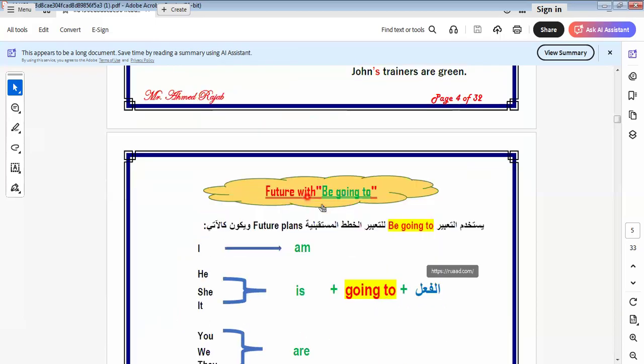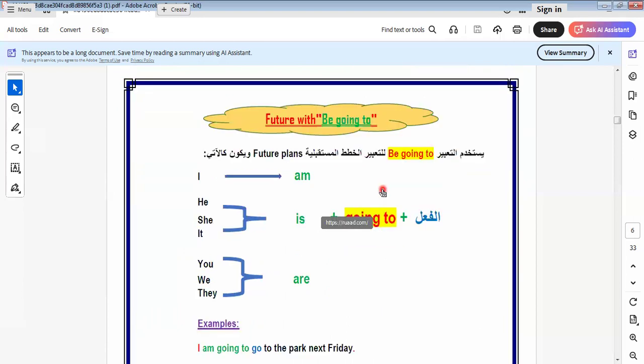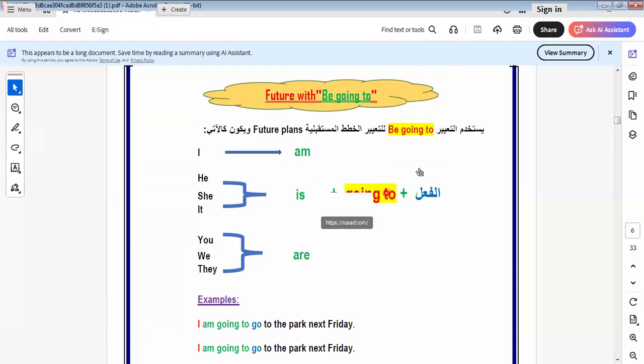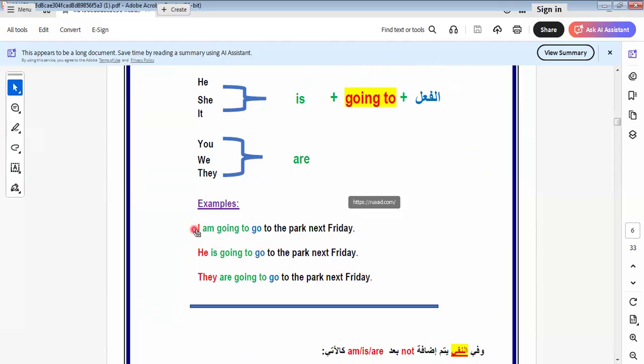In this unit we also talk about going to, expressing a plan for the future. Am, is, are going to plus the infinitive of the verb. When we say I'm going to go to the park next Friday, it means I plan to go to the park next Friday.